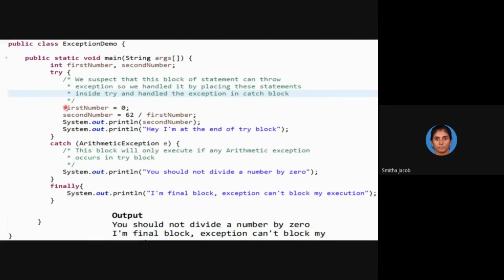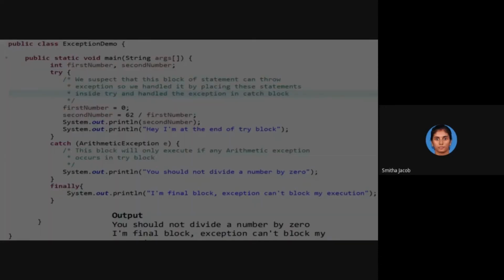We know that from the second statement, control goes to the catch block. It will not return to the next statement and run those two lines. After the second statement, you got an exception and the corresponding catch block gets executed. So this System.out.println will be displayed, we come out of the try-catch block, and the finally statement will get executed. I hope it is clear.